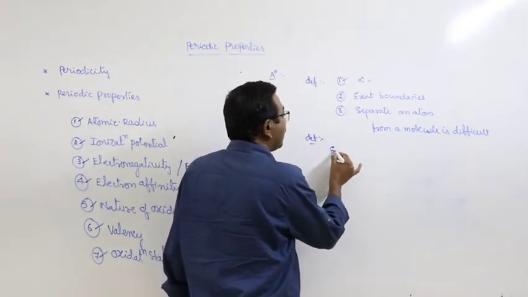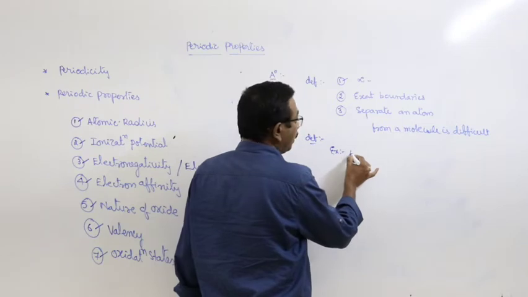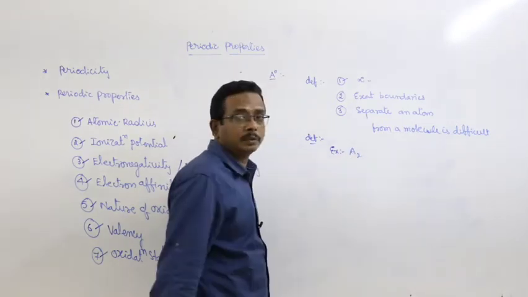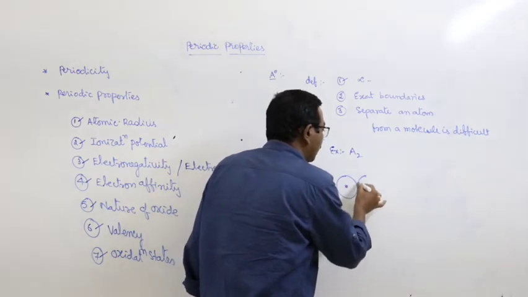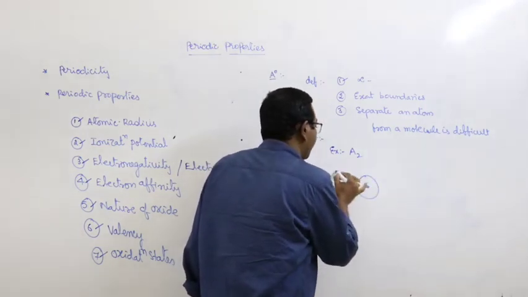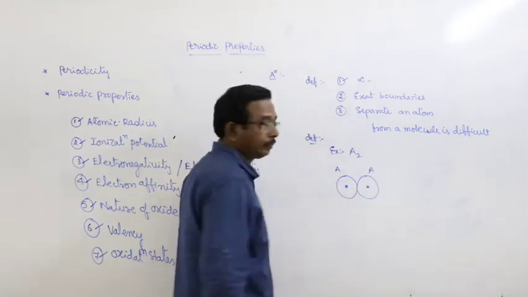Example, let us consider a molecule A2. Here this is atom A, this is the nucleus. This is another atom A.